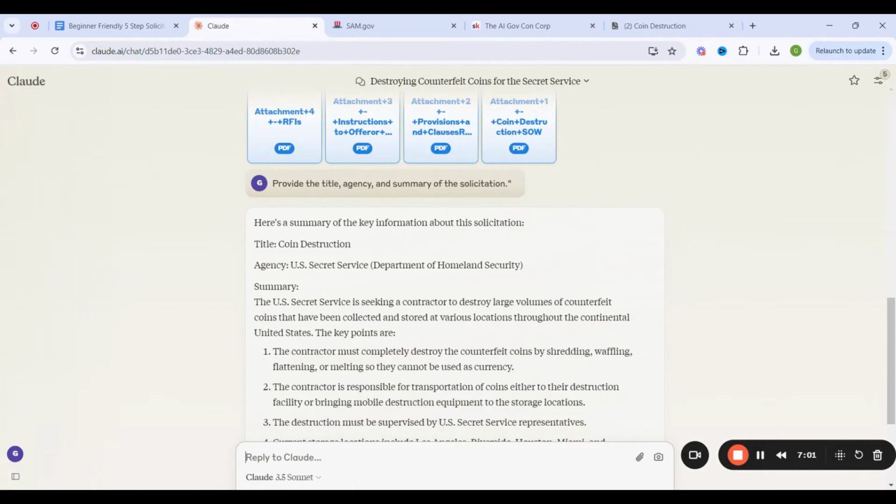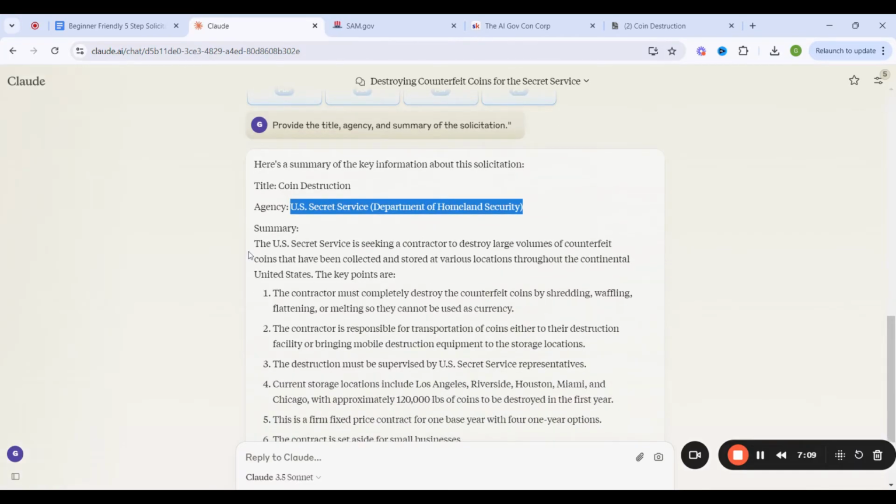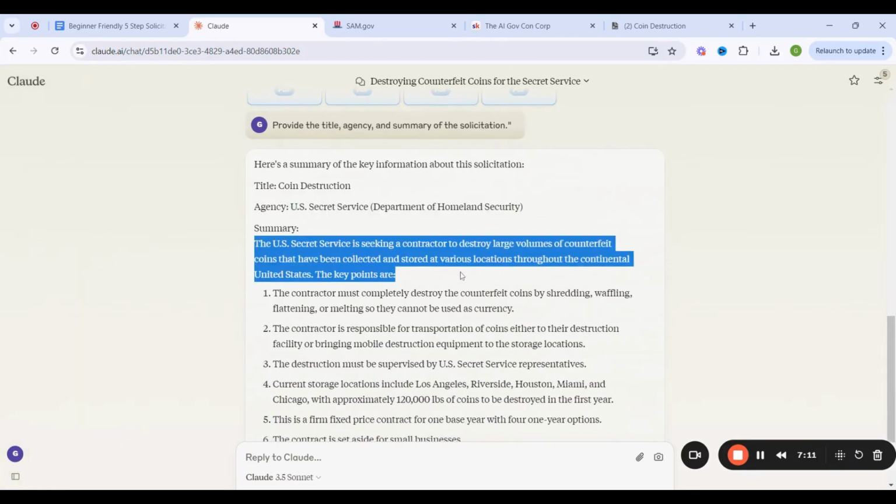Well, let's look at what ChatGPT provided: title, agency, and summary of the solicitation. Coin destruction. The agency is the U.S. Secret Service. Okay, so the U.S. Secret Service is seeking a contractor to destroy large volumes of counterfeit coins that have been collected and stored at various locations throughout the continental United States.